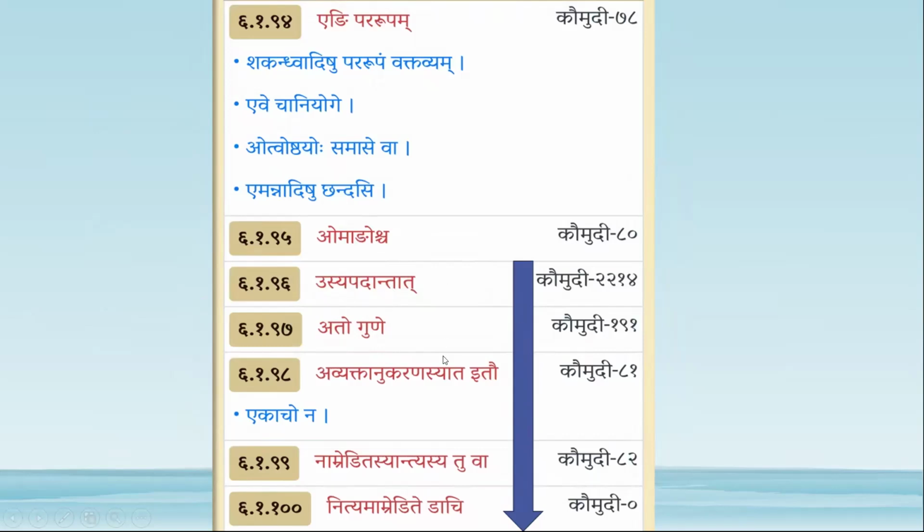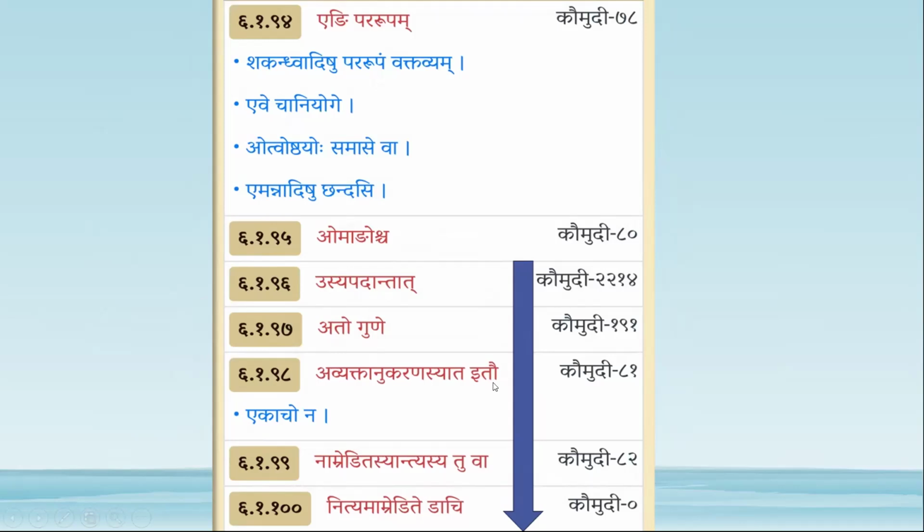Us is the para, so that will come as an adesha. By Atav Gune, if akara is followed by a guna letter, then both combine to form the guna letter. That is pararupa. And this atara, this akara, is about hrasvakara. This hrasvakara should be present not at the end of a pada. It should be apadantat. This apadantat comes as anuvritti to this sutra.